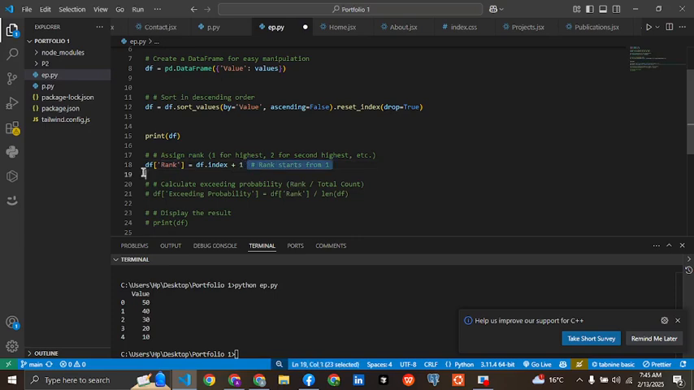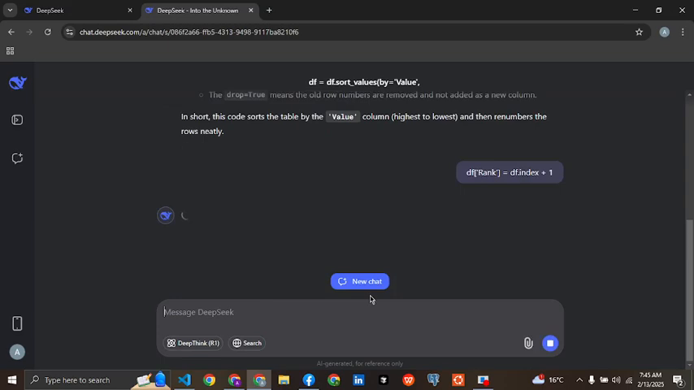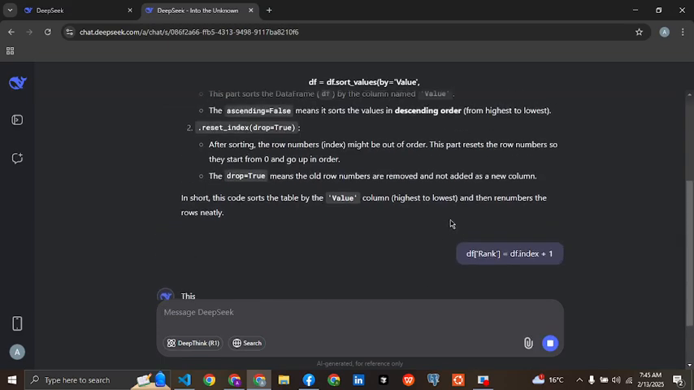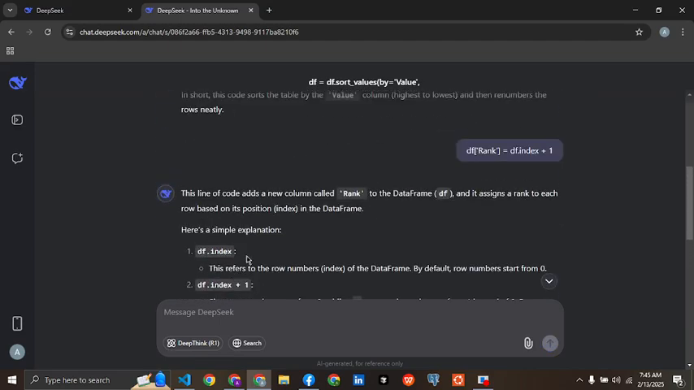What does this do? Let's ask, let's click here. This line of code adds a new column called rank to the data frame df, and it assigns a rank to each row based on its position index in the data frame. As a simple explanation, df.index refers to the row numbers, the index of the data frame. By default, row numbers start from 0.